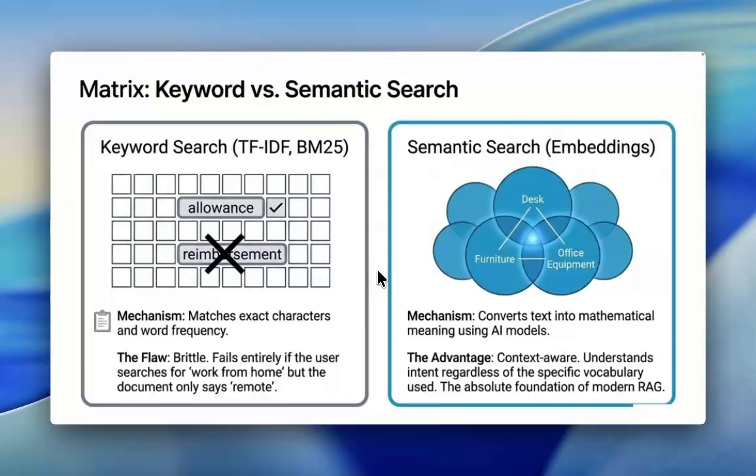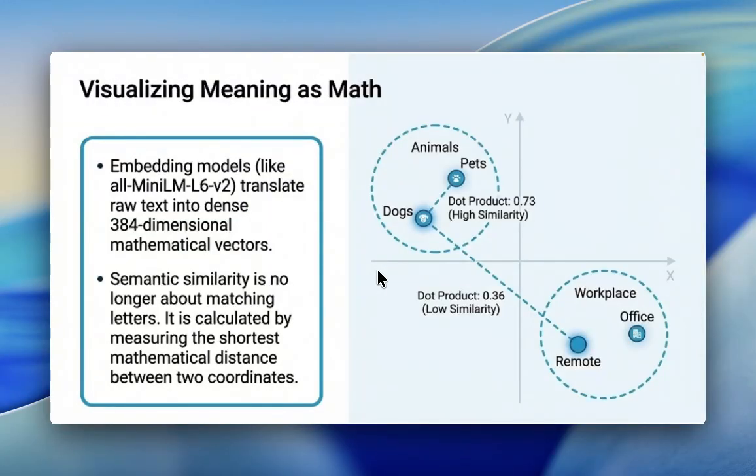Semantic search: embeddings, for example desk, furniture, office equipment. Mechanism: convert text into mathematical meaning using AI models. The advantage: context-aware, it understands intent regardless of the specific vocabulary used, the absolute foundation of modern RAG. Visualizing meaning as math: embedding models like all-MiniLM-L6-v2 translate raw text into dense 384-dimensional mathematical vectors. Similarity is no longer about matching letters,